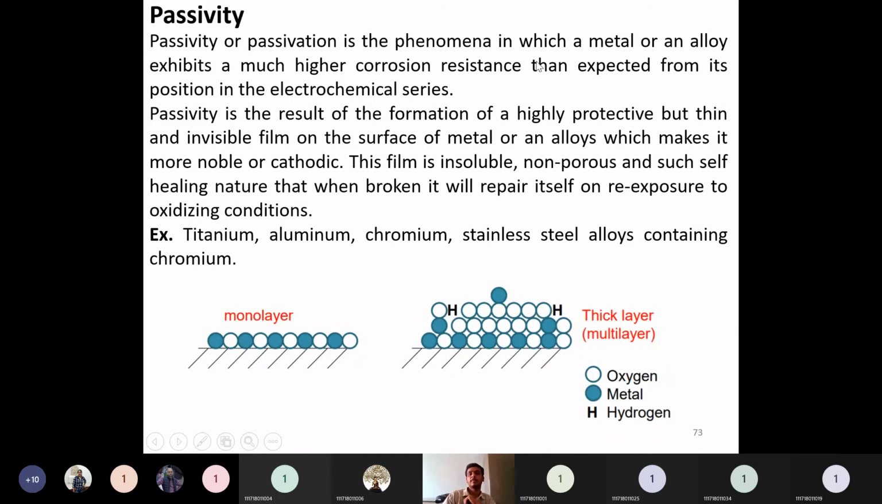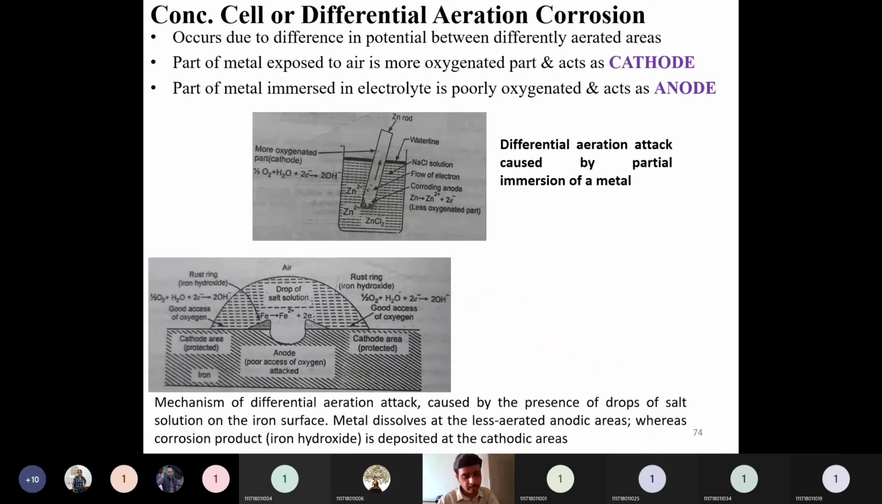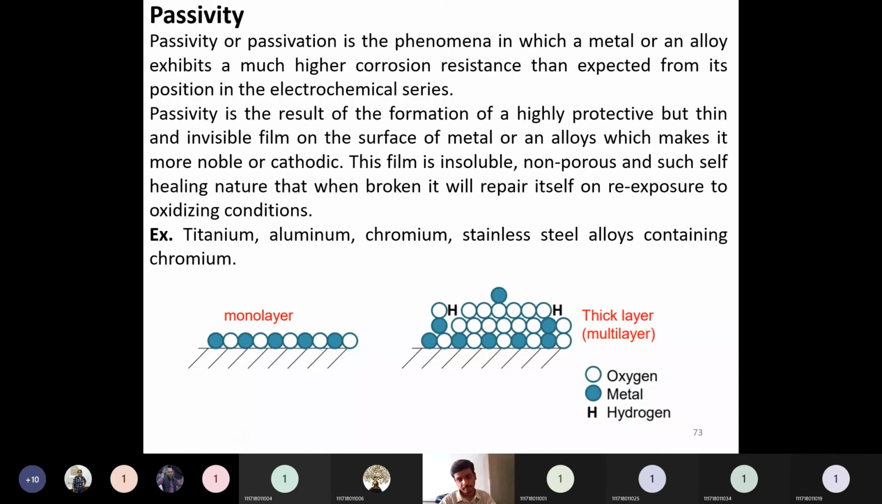If that passive material forms a thin or invisible layer, that is called a monolayer. If it forms a somewhat thick layer, that is due to a multi-layer phenomenon. These layers are formed from three components: oxygen, metal, and in between, some hydrogen atoms. So this is about passivity. I hope you understood this.